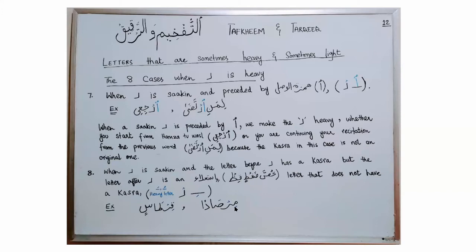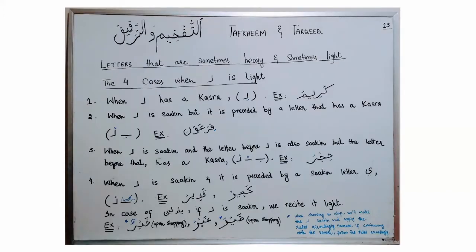So even if the letter before letter Ra has a kasra, you will recite letter Ra with tafkhim, and you will recite it like this. Mirsadan. You will not say mirsadan. You will recite this Ra with tafkhim, with heaviness, with full mouth. You will say mirsadan.